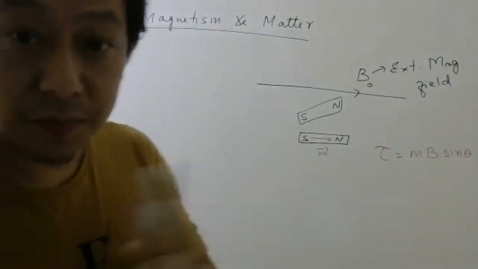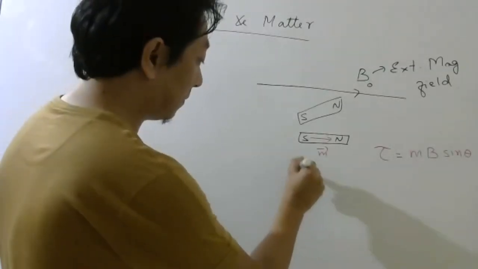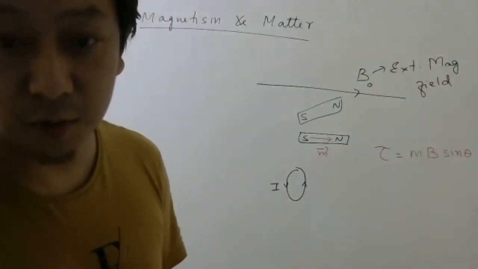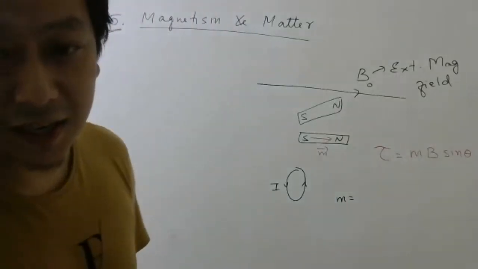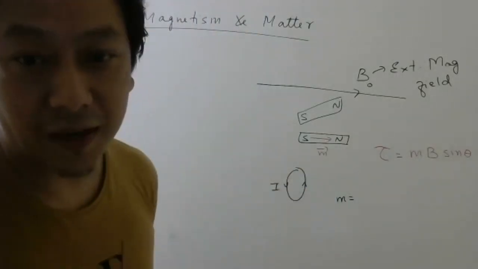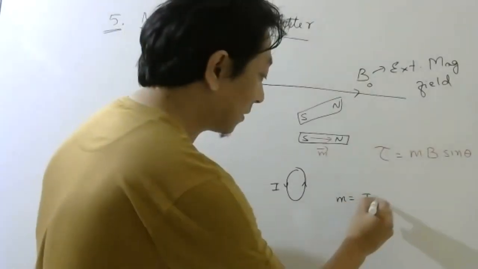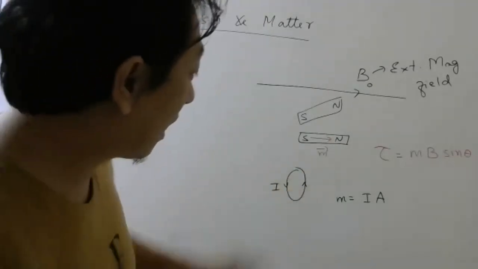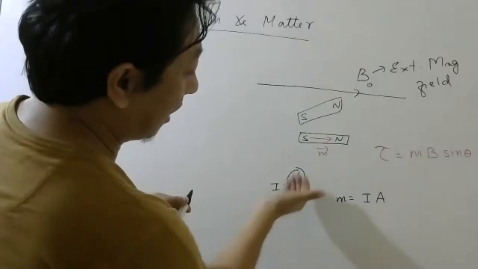But in previous chapter, we also learned that current loops also have a magnetic moment, right? And the formula for magnetic moment, anybody can tell? Formula for magnetic moment of a current loop, current into area. Okay, so current is I, area is A, and direction will be found from the right hand thumb rule.